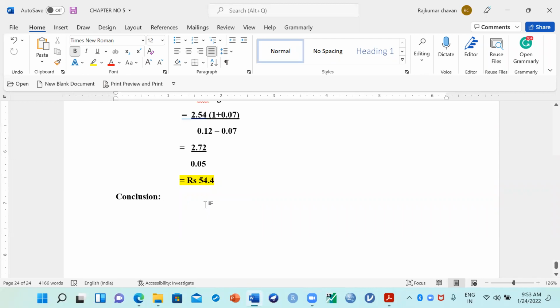FCFE, free cash flows to the equity, right? So as per the calculation, FCFE is better than DDM model since the MPS is high in case of FCFE.